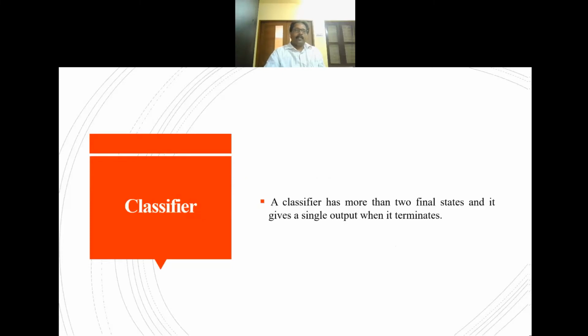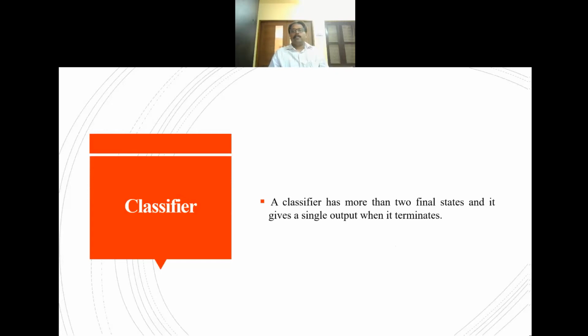The second one is the classifier. A classifier classifies. It has more than two final states, multiple final states. For a single initial state, a classifier classifies into multiple final states. It gives a single output when it terminates.